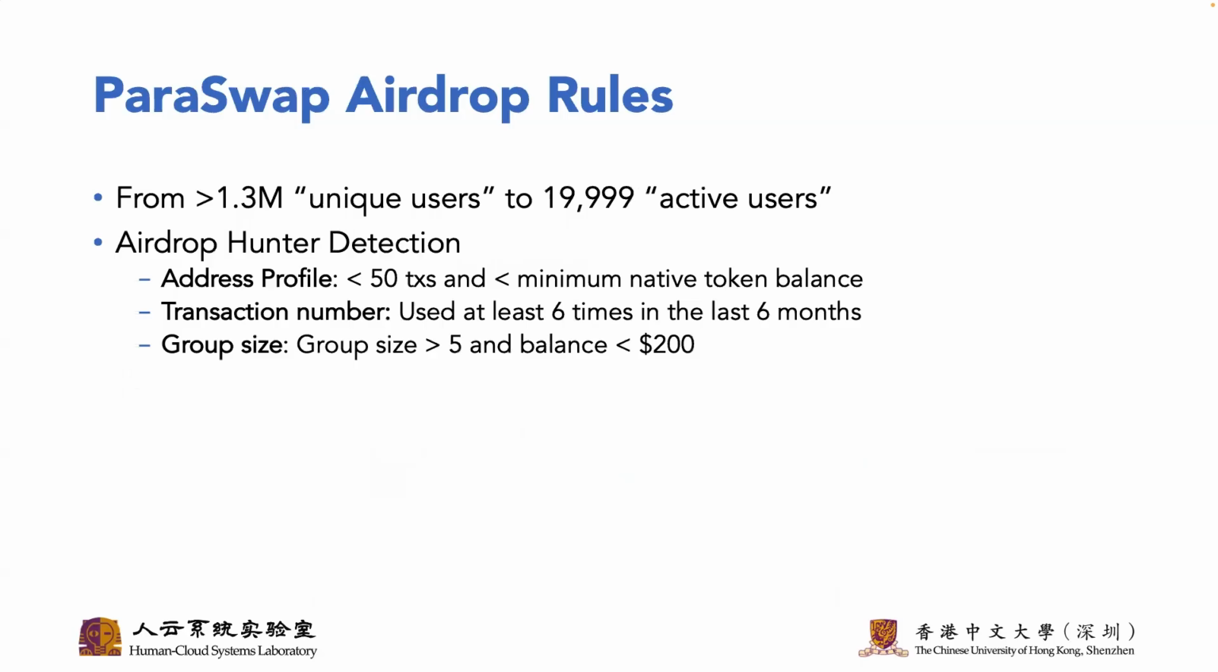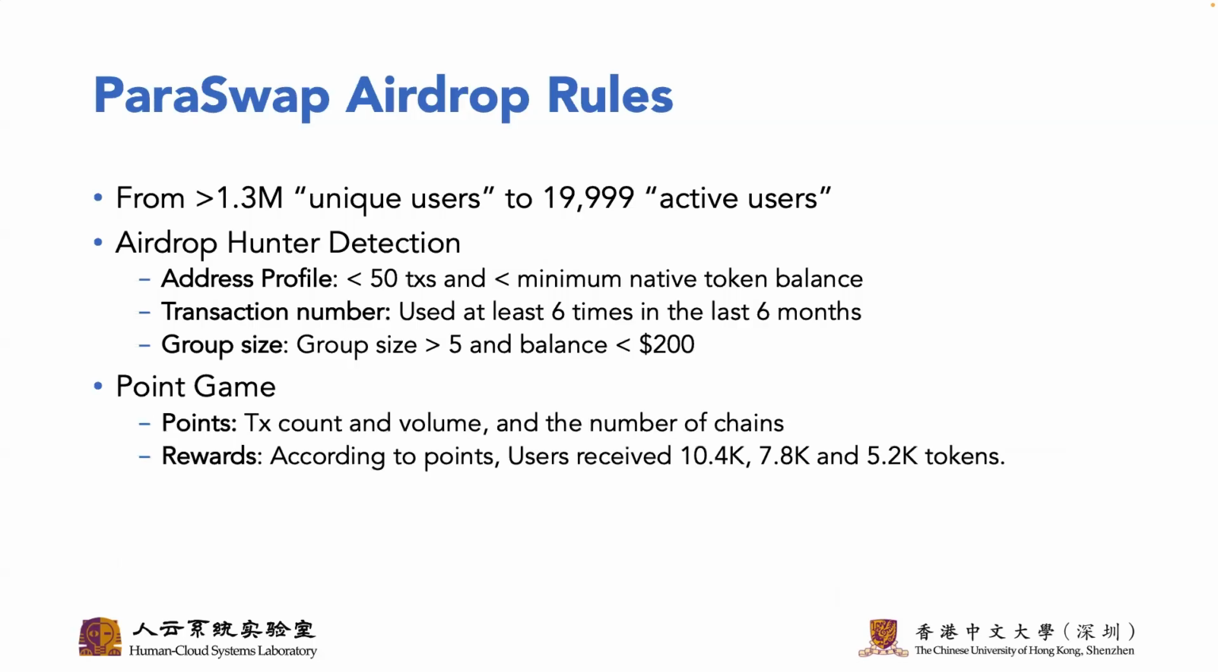The first rule is airdrop hunter detection, which is considered from address profile, transaction number, and group size. They decided to assign each eligible user points based on their transaction count and volume and the number of chains. According to points, users receive different airdrops.